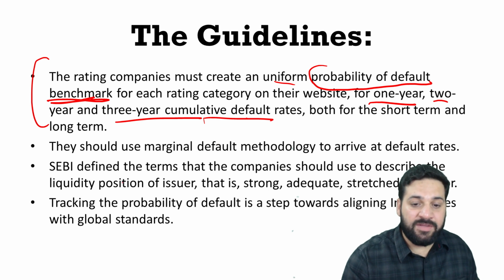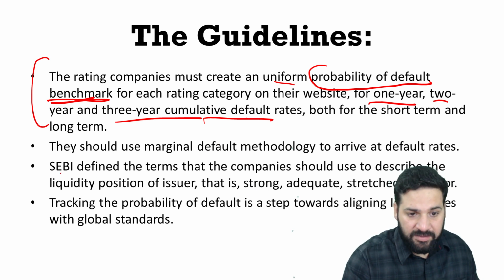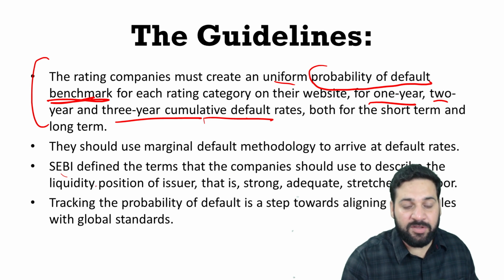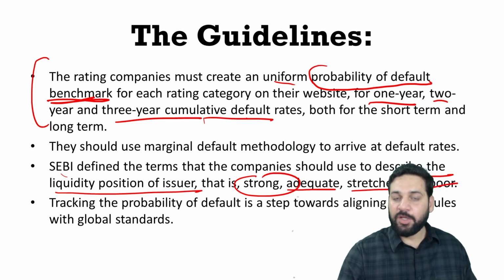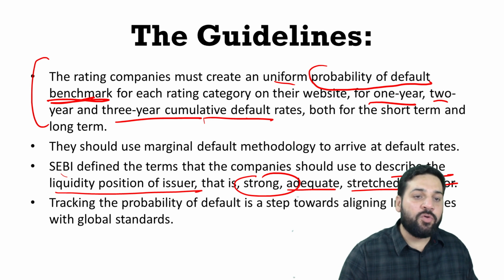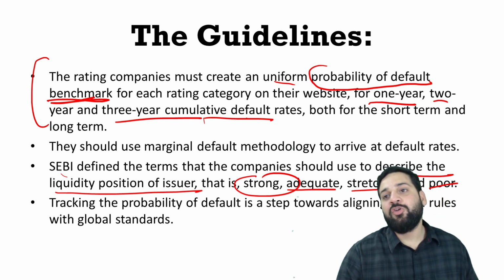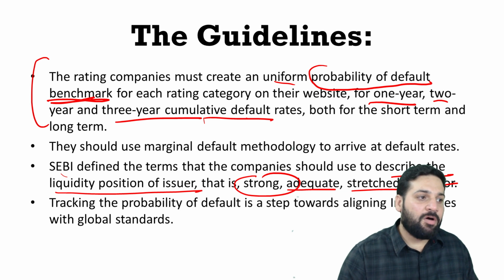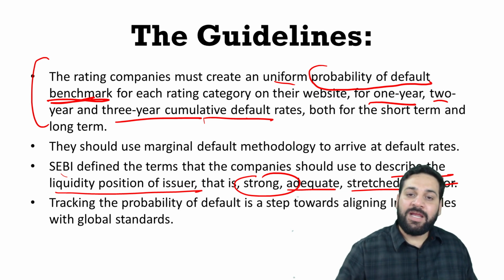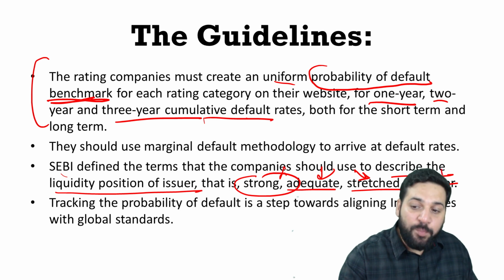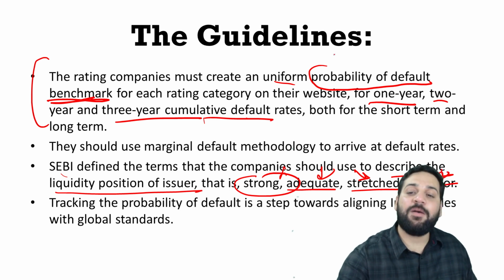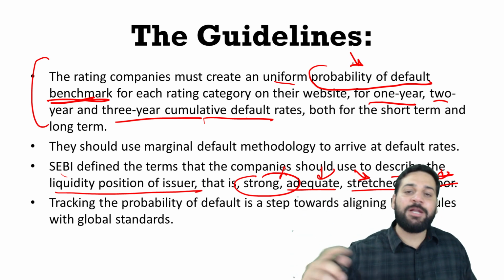And SEBI defined the terms companies should use to describe the liquidity position of the issuer: strong, adequate, stretched or poor, right? And they need to provide the probability of default benchmark.